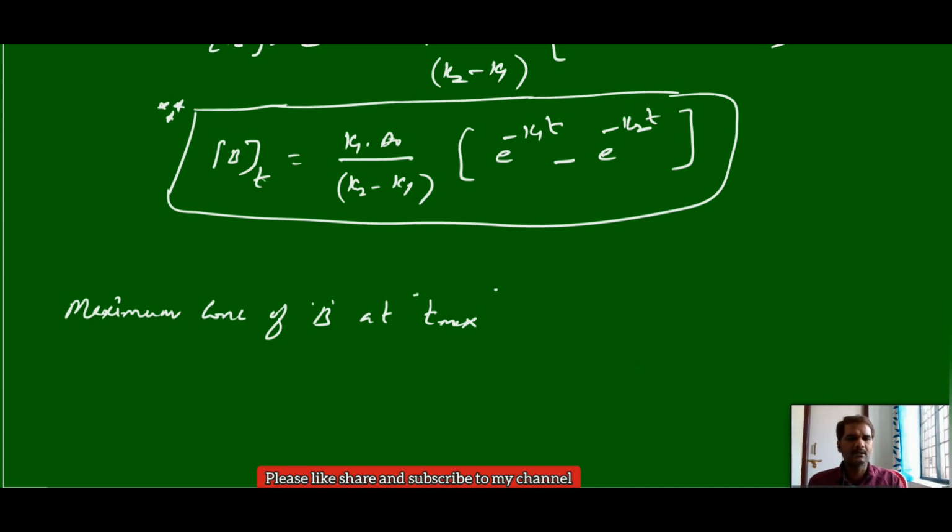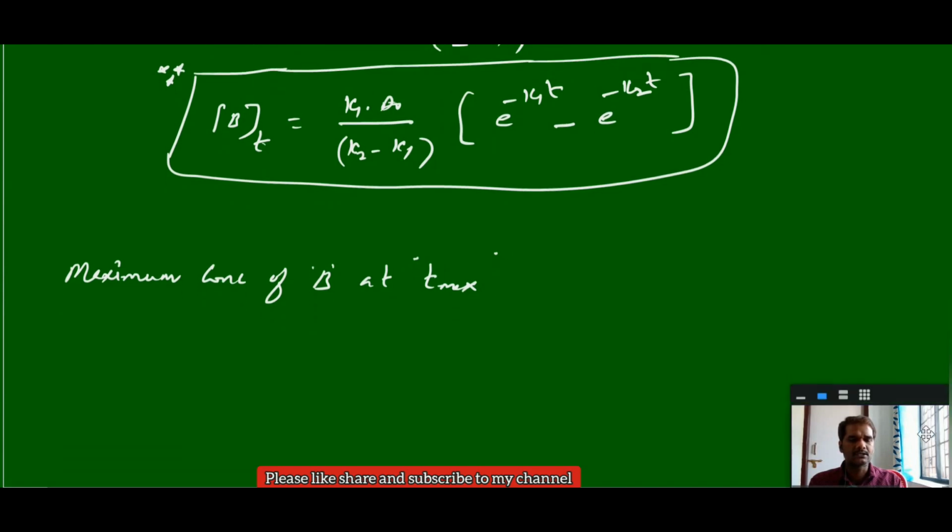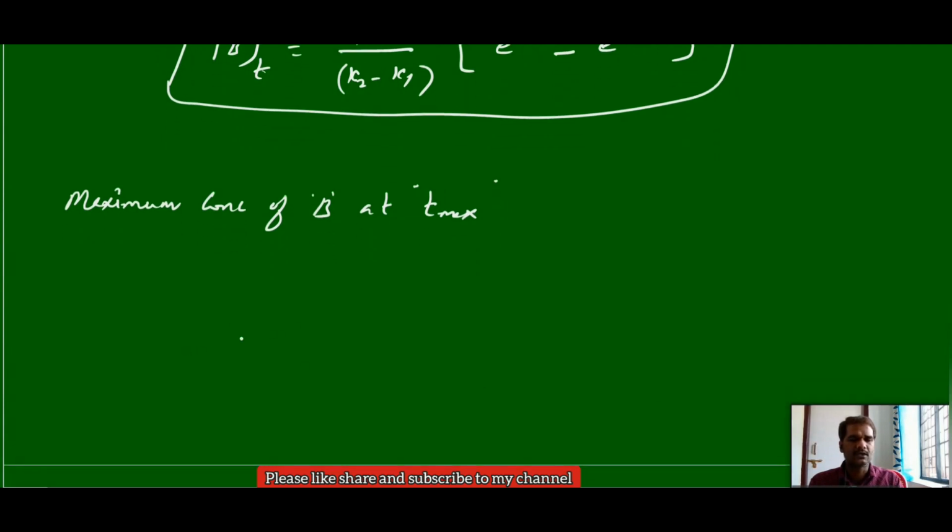Generally, to get the maximum concentration, the concentration of B after formation should not change, that should be constant. Once it is formed, it should not decompose, means the change in concentration of B at t max, d by dt, should be equal to 0. Once the product is formed, it should not be consumed.